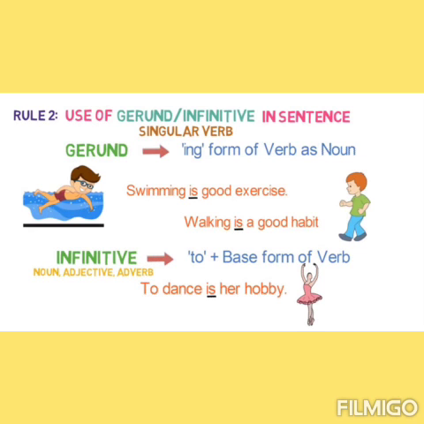When we add to the base form of a verb, it becomes an infinitive and it acts as a noun, adjective or adverb in our sentence. We always use a singular verb with infinitives. To dance is her hobby. A singular verb is used here with the infinitive, to dance.